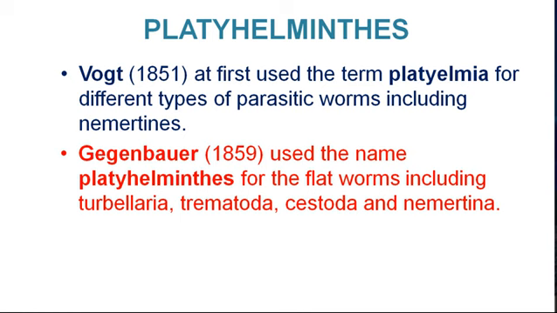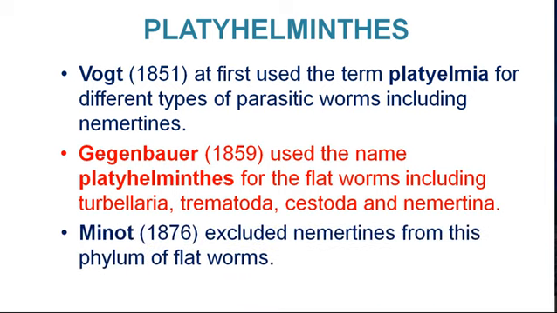It included Turbellaria, Trematoda, Cestoda and Nemertina. But Minot in 1876 excluded nemertines from this phylum of flatworms, so only Turbellaria, Trematoda and Cestoda, these three, are the classes of Platyhelminthes.